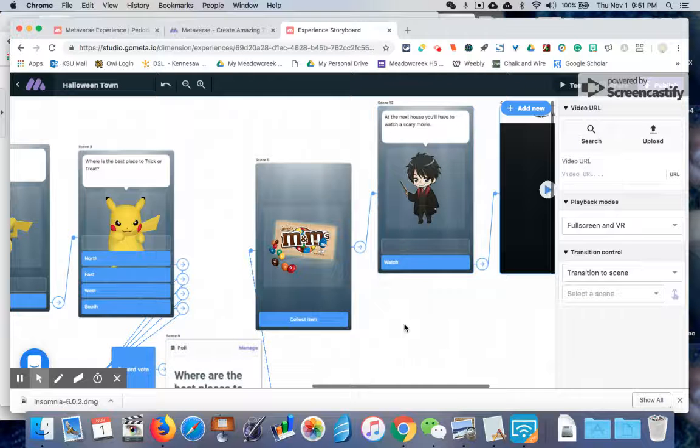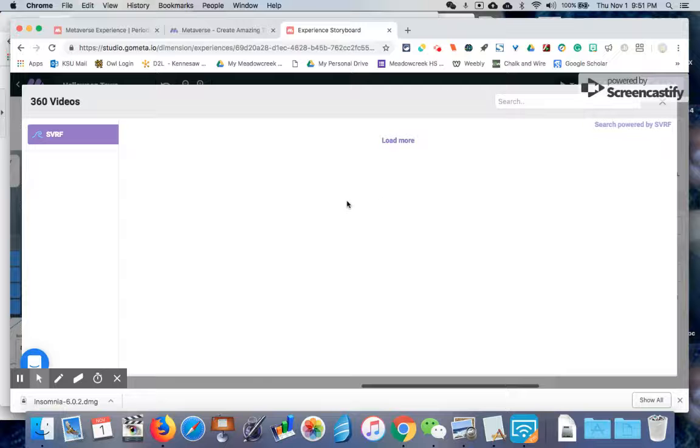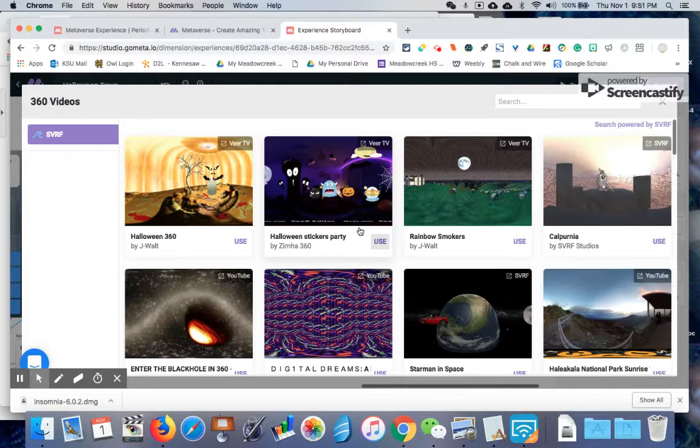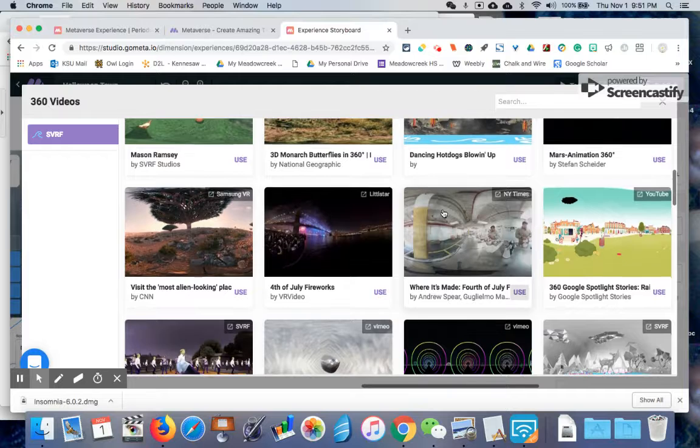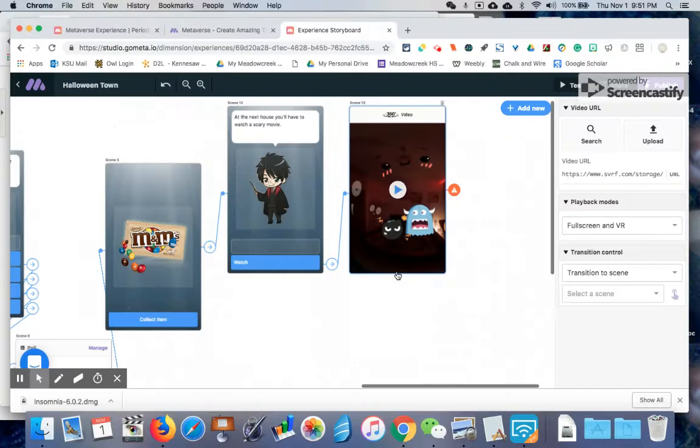So I was in here exploring earlier, and I saw that they had some Halloween scenes. So I just wanted to throw that one in. Seemed like it would be fun. All right, I saw these two, but there's a bunch to choose from. They're different topics, so you have to pick one that goes with your topic. So they'll watch this little video.